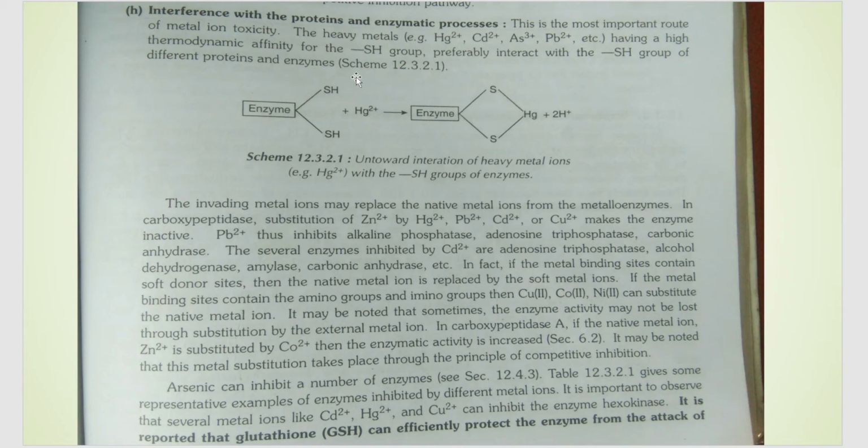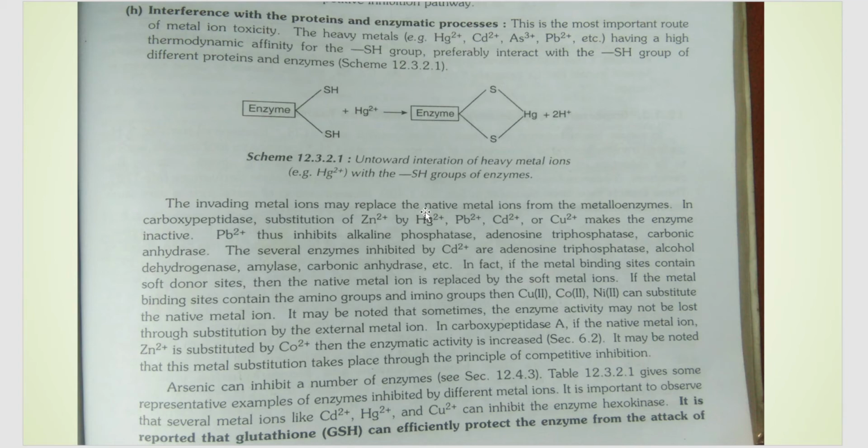In enzymes, there are these SH groups. Heavy metals like mercury, cadmium, arsenic, etc., have high affinity towards these SH groups. They come and interact with these SH groups and replace the hydrogens of these groups, because of which the enzyme's property is altered. It is not the same now. It cannot function the same way because of the attachment of heavy metal ions.